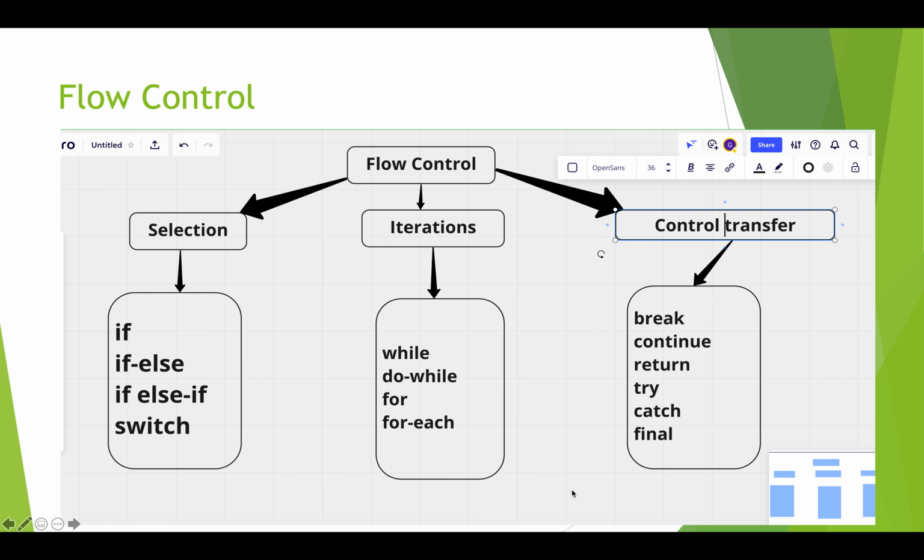So far we have discussed selection flow control and iteration flow control. Now, what is control transfer? We are just going to learn about break, continue and return. Try, catch, finally will be covered in the exception handling topic. So what is a break statement, and what is the difference between break and continue? This is an important question during interviews.